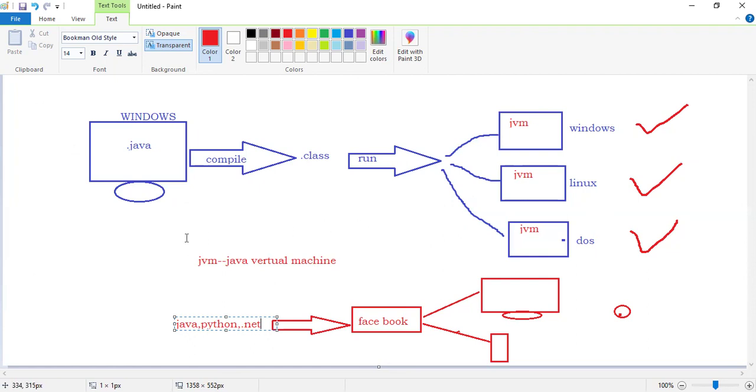Suppose while I am installing Facebook, is it asking for which operating system I am installing it, Windows, Android, or Linux? No, it is not asking. That is universal. These applications are universal applications, because this software is developed by these languages only. So any system with any operating system can happily run it. I hope this concept, the history of C, is clear to all of you.